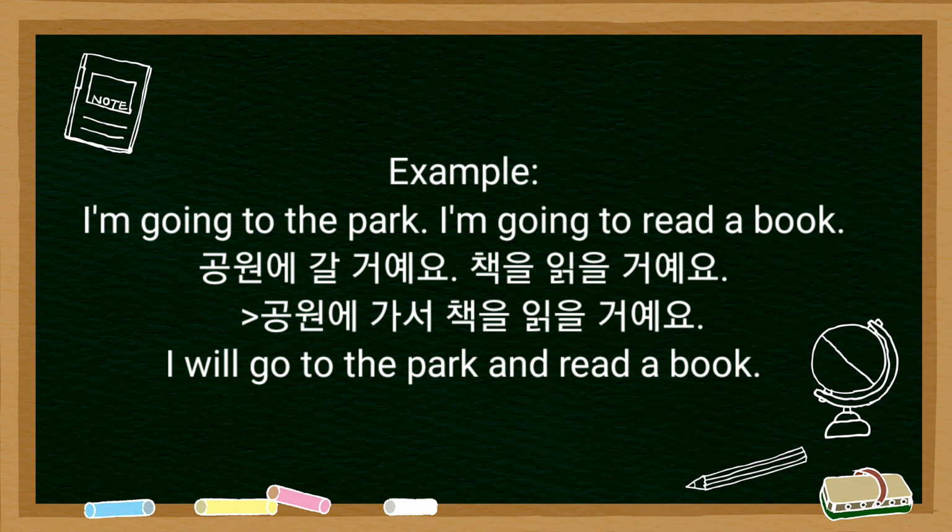But again, when we combine these two sentences, only the last verb should be in the future tense, and we think of the 요 present form of the first verb. So we have 갈 거예요. The 요 form, which is in the present tense, is 가요. So we drop 요 and we add 서. 가서 책을 읽을 거예요. So our complete sentence is 공원에 가서 책을 읽을 거예요. I will go to the park and read a book.